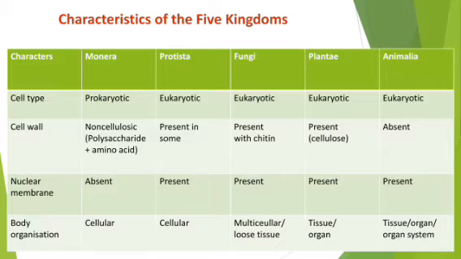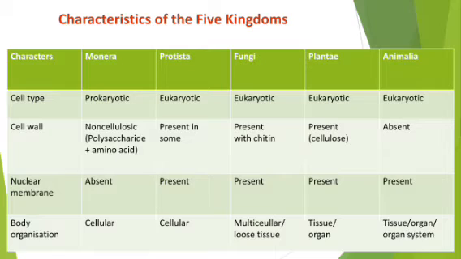Now let us know about the cell wall. Now what is the cell wall? Cell wall is a structure that is found in the cell, and it is the external border or external boundary of the cell. Clear? So where will the cell wall be present? The cell wall will be present as an external border of the cell. Okay. Sometimes by looking at the cell wall, we can say what the size of the cell is.